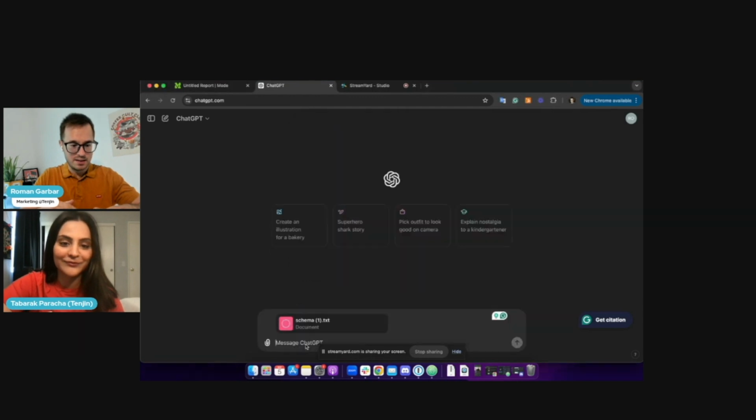So my first step, I'm attaching the so-called schema file to ChatGPT. This is a schema for the database. In our case, this is Tangent's data vault. The schema file explains what tables are connected to each other and in what way.